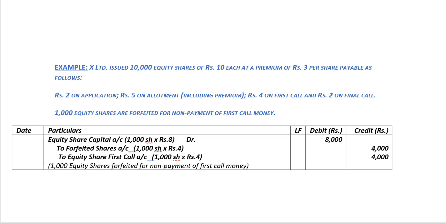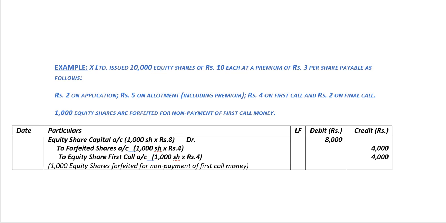And we need to credit the equity share first call account with the amount which is due on the first call but not received, which is rupees 4 per share. And on multiplying with 1,000 shares, we get 4,000 rupees. Our narration would be 1,000 equity shares forfeited for the non-payment of first call money.